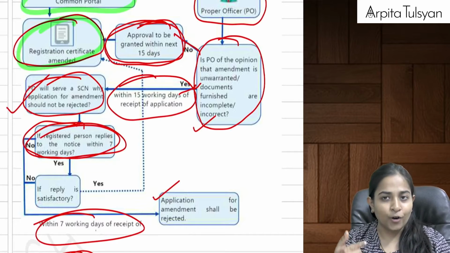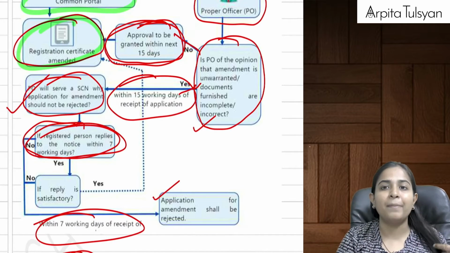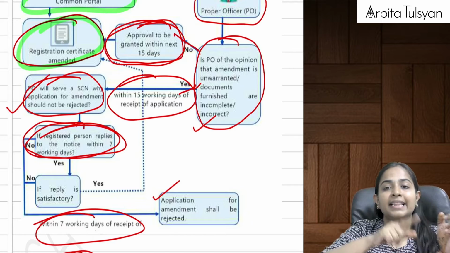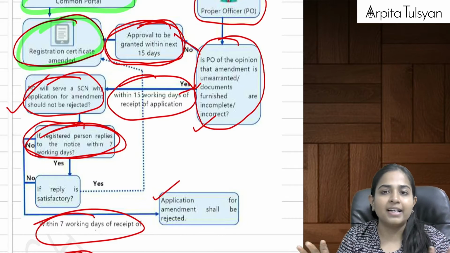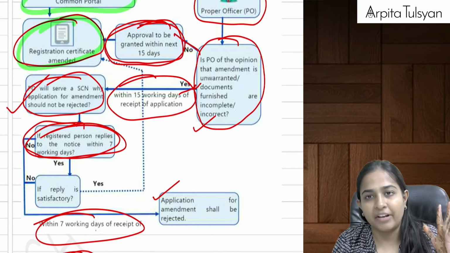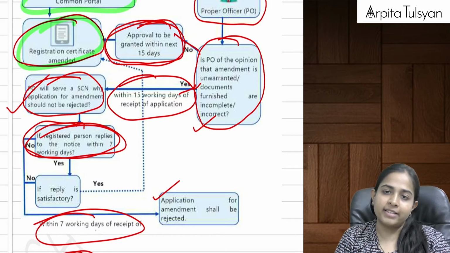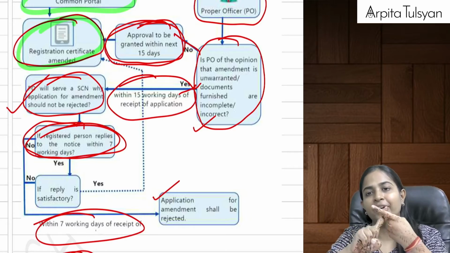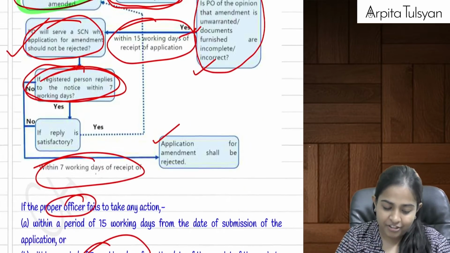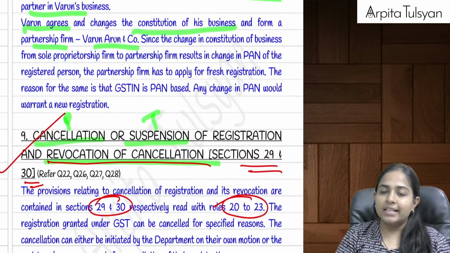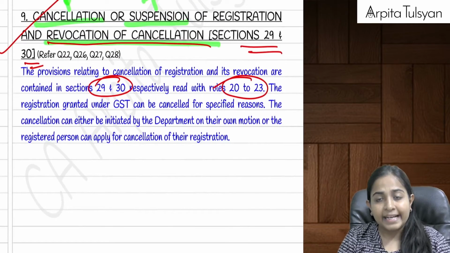Once I reply within 7 days, the proper officer will give me the final decision within the next 7 days. If the proper officer is satisfied, well and good, the registration certificate amendment will be done. If not satisfied, then my amendment application will be rejected. Are you clear with this? This was all about your section number 28.